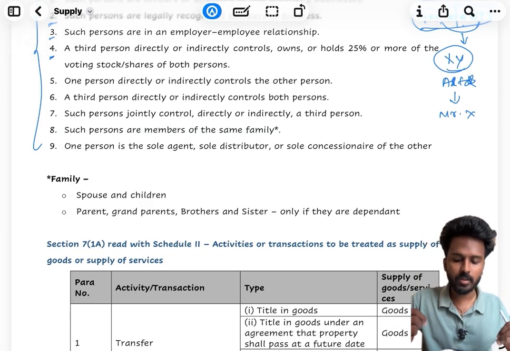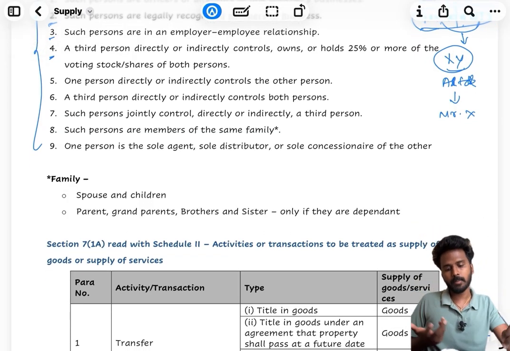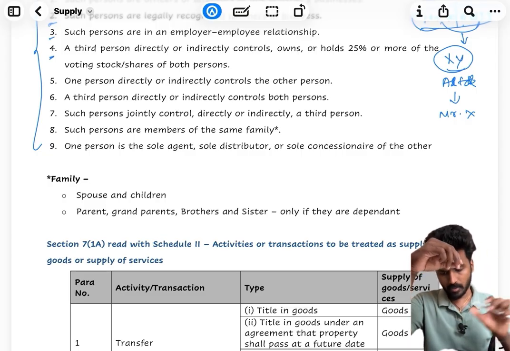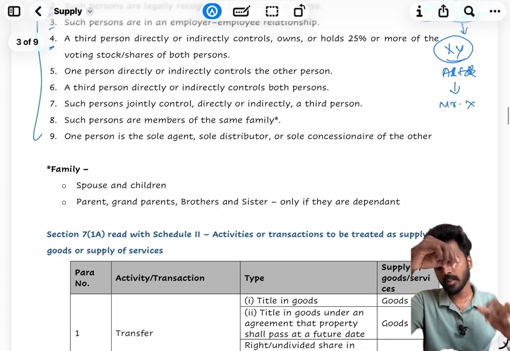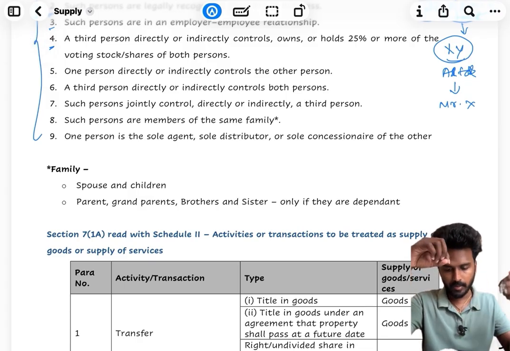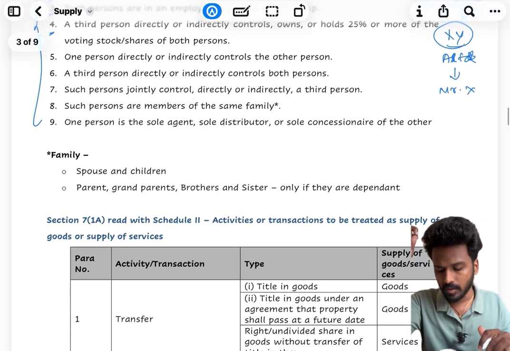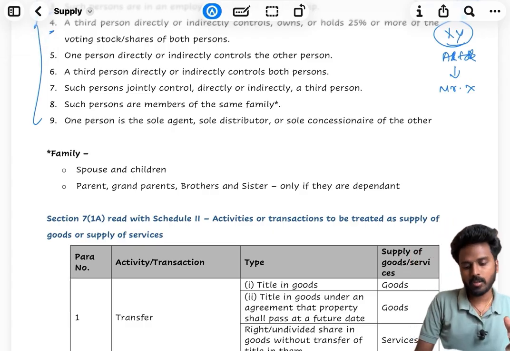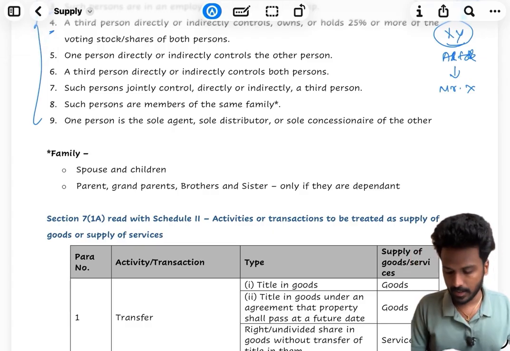Such persons jointly control directly or indirectly a third person. These two persons control the third person. So these two will become related persons. Such persons are members of the same family. Ninth one, a person is the sole agent, sole distributor, or sole concessionaire of the other.